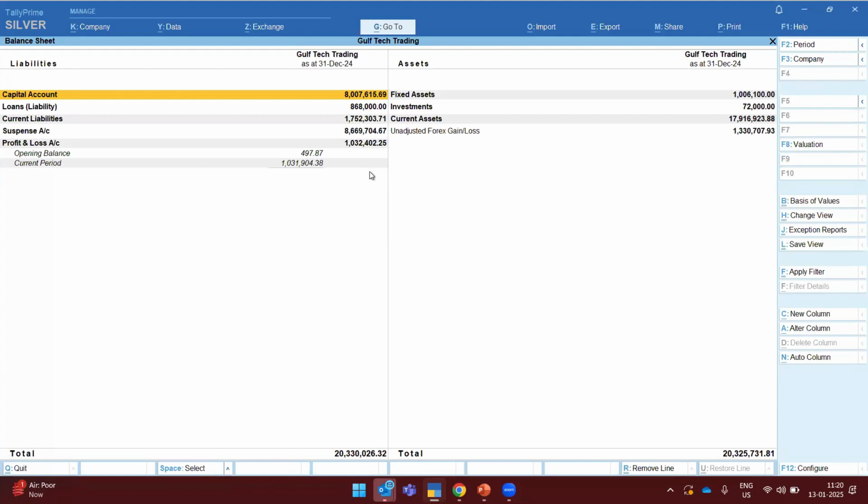I'll be transferring this profit to the next financial year. Why? Because it is very necessary to transfer this profit to the next financial year for the smooth flow of your business. You can also see that there is an unadjusted forex gain and loss, because we have done many transactions in different currencies, while our company is created in AED. We have done many transactions in other currencies at different exchange rates, so I'll be getting an unadjusted forex gain and loss. In this case, we have to adjust this unadjusted forex gain and loss to move into the next financial year.